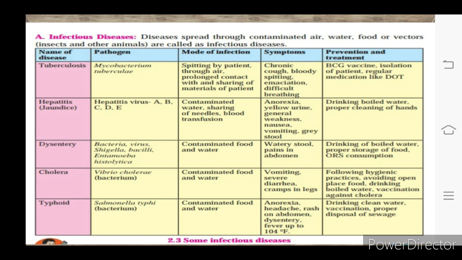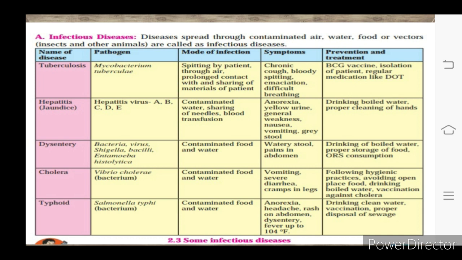mosquito, rabbit, mice. These animals, if they bite us, or an affected dog bites us, then we get disease. So that disease is called infectious disease. Now observe the first column, there are names of disease. In the second column, pathogen, that is the name of the microorganism that causes the disease. In the third column, mode of infection, how the disease is spread.